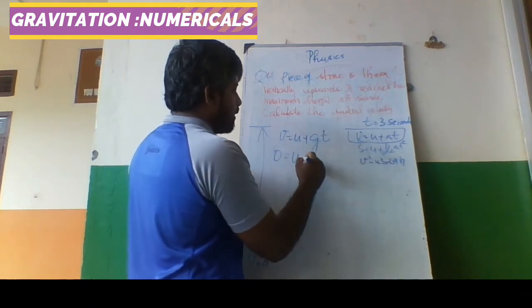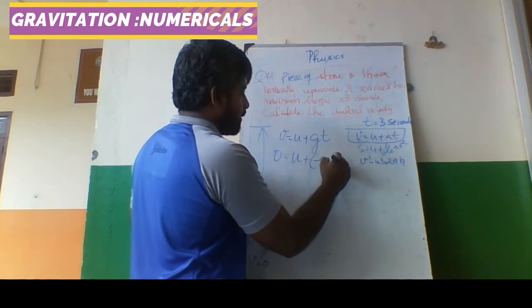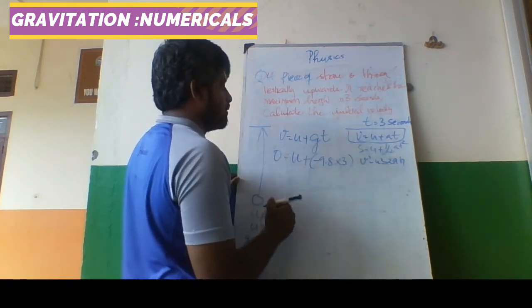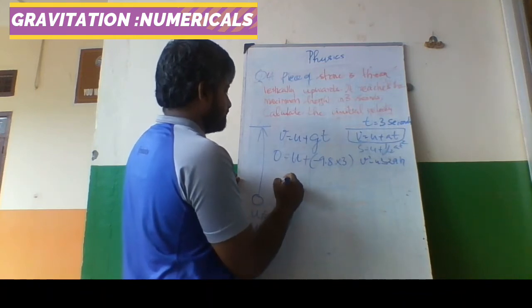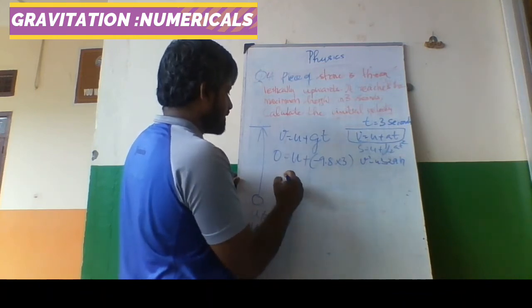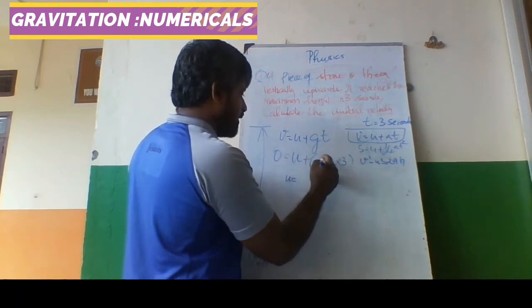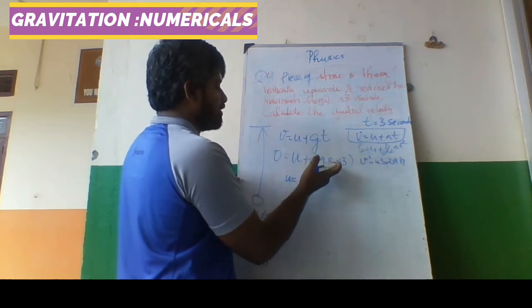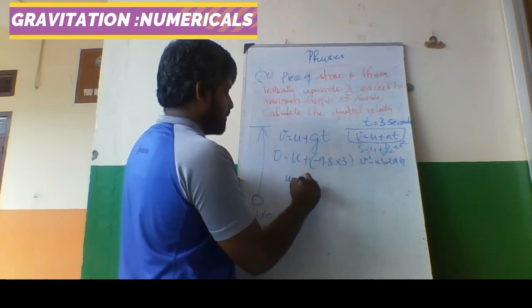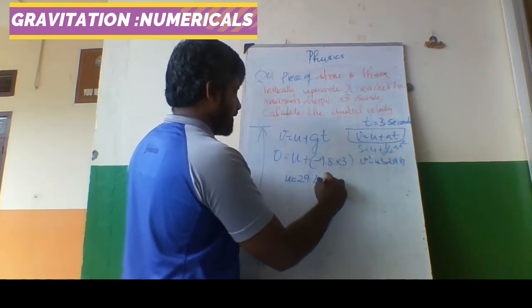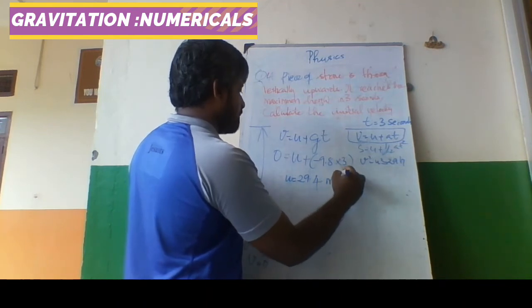So 0 equals u plus minus 9.8 into t. What is t? 3 seconds. Now put it on the other side. u is equal to, if you calculate roughly, 30, but the correct value is 29.4 meter per second.